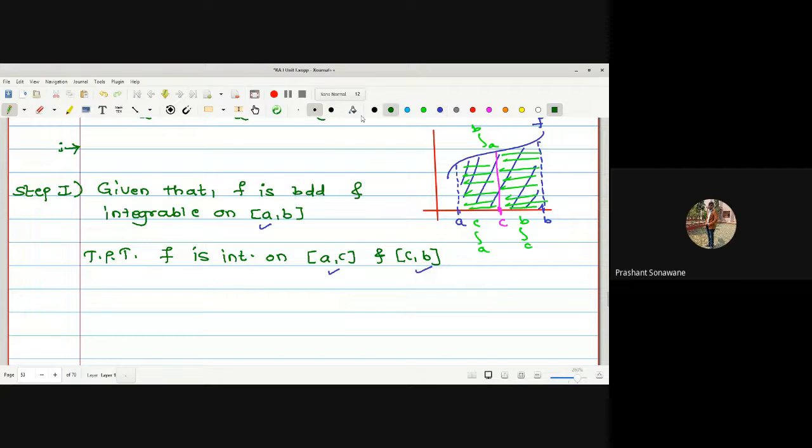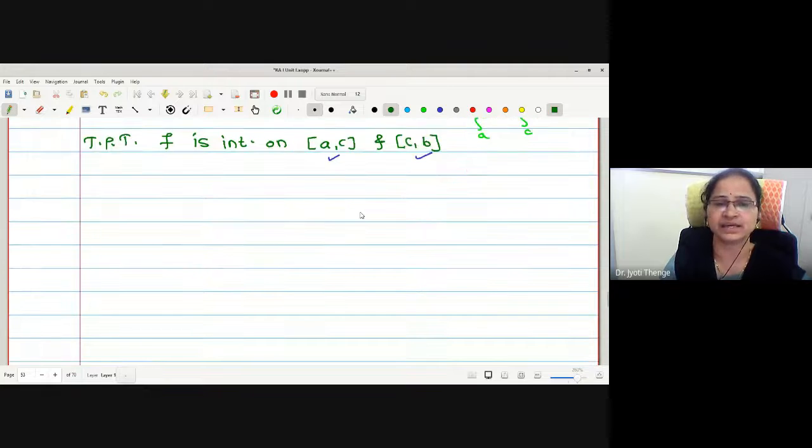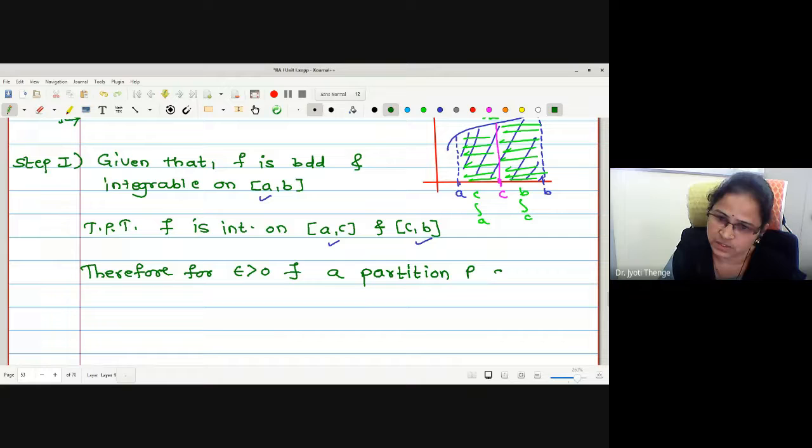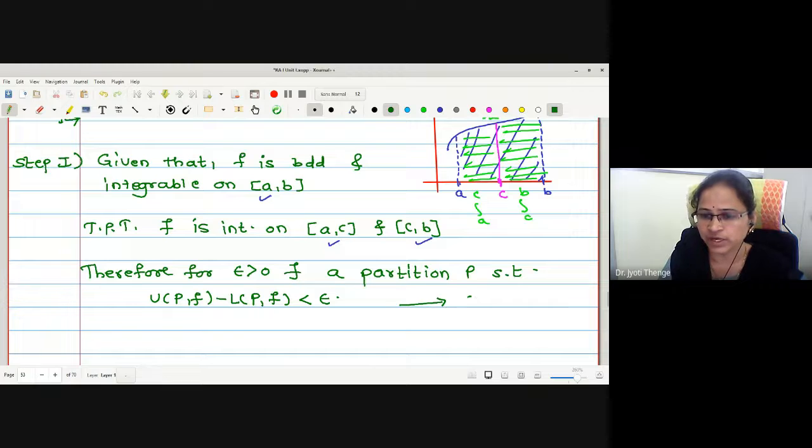Therefore, we were going to check directly the integrability instead of the boundedness. As the function is given to be bounded on the closed interval AB, let me write the condition of integrability. For every epsilon greater than 0, there exists a partition P such that, the condition of integrability tells us that UPF minus LPF is less than epsilon. Let me call it statement number 1.